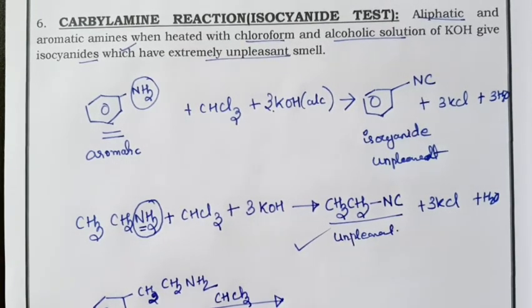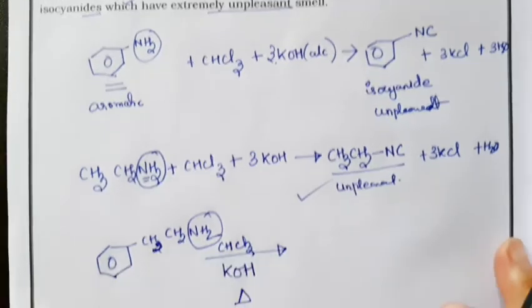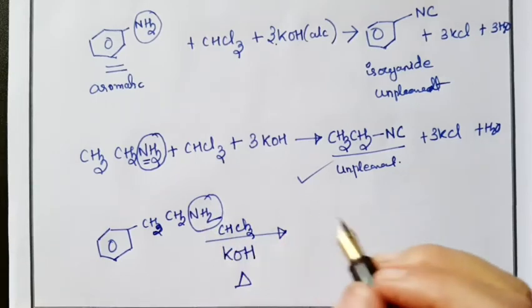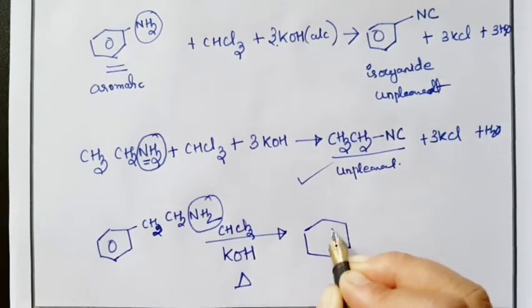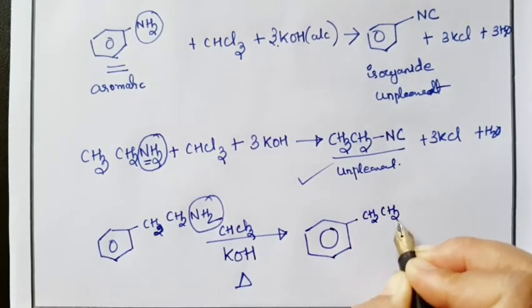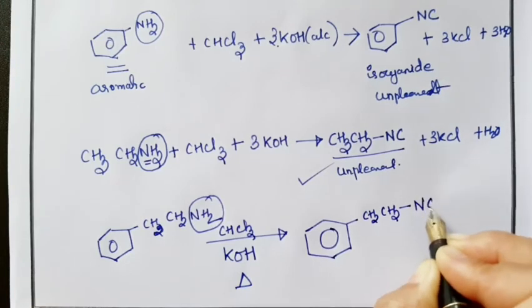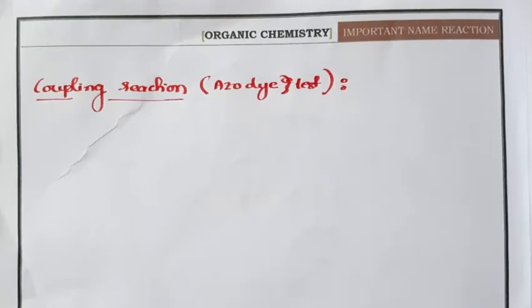Nothing will change, but this NH2 will get converted to NC. So the product is benzene ring, then CH2, CH2, and NC. So you will get an isocyanide. Okay, so this is the last reaction.